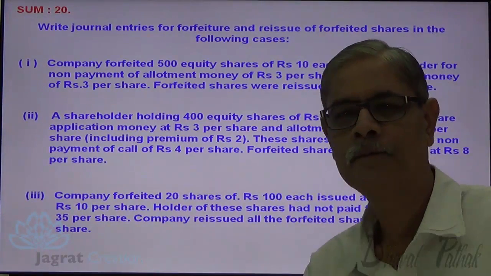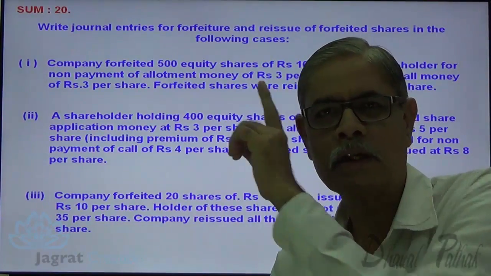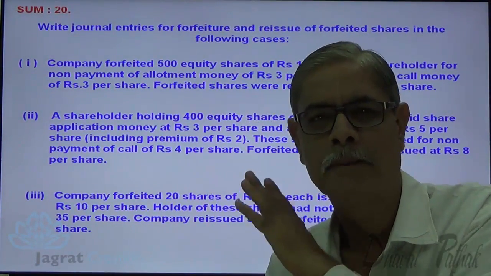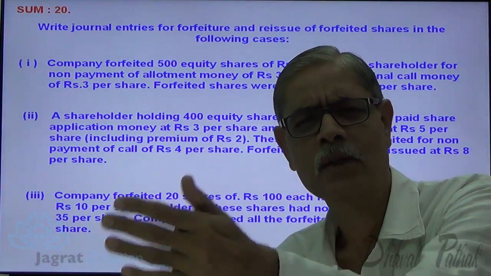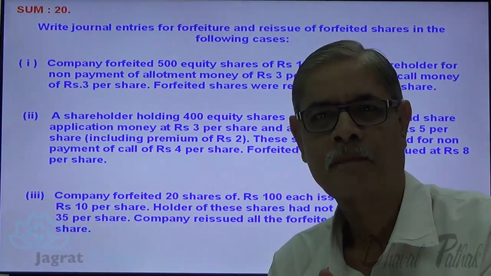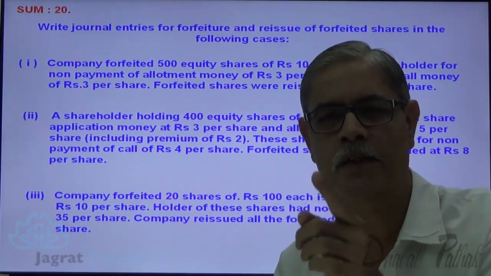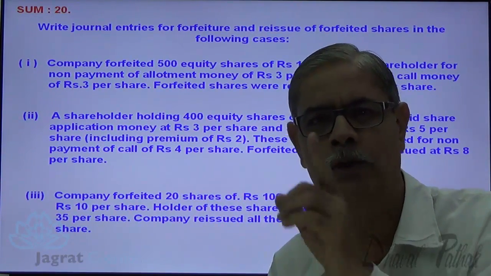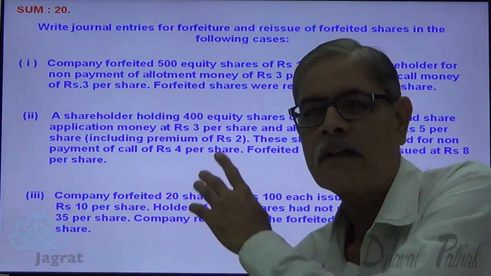Now see here. In the second situation, the shares are issued at premium. First, the shares were issued at par. In the second situation, shares were issued at premium, and the shareholder has already paid the premium, but he has not paid the final call. So the company has not received the final call and his shares are forfeited for non-payment of final call. That's the second situation. Observe the third one.